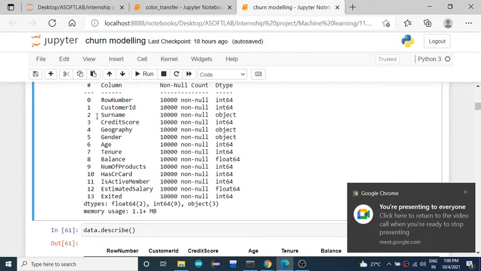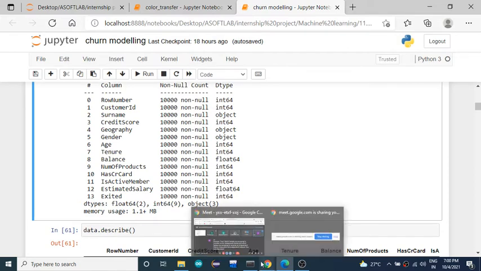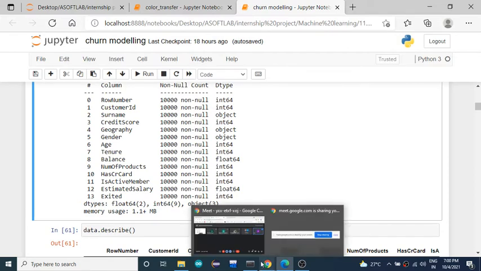So this is the list of the features. Okay, fine.